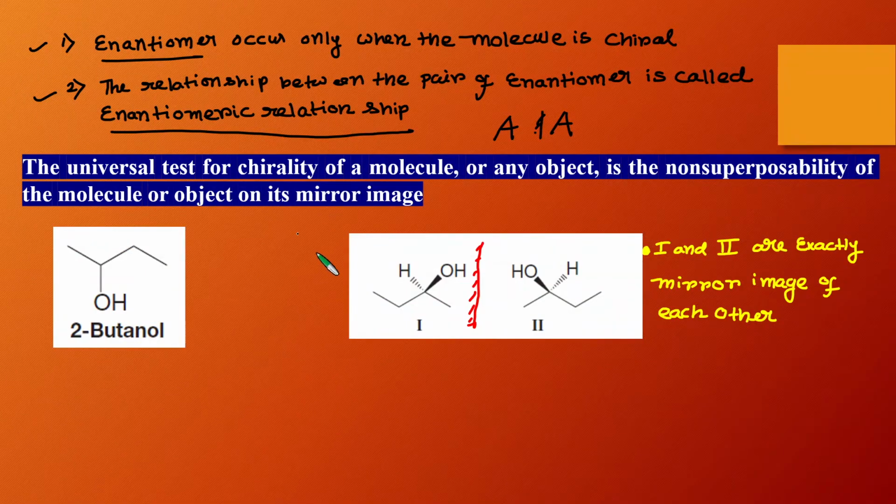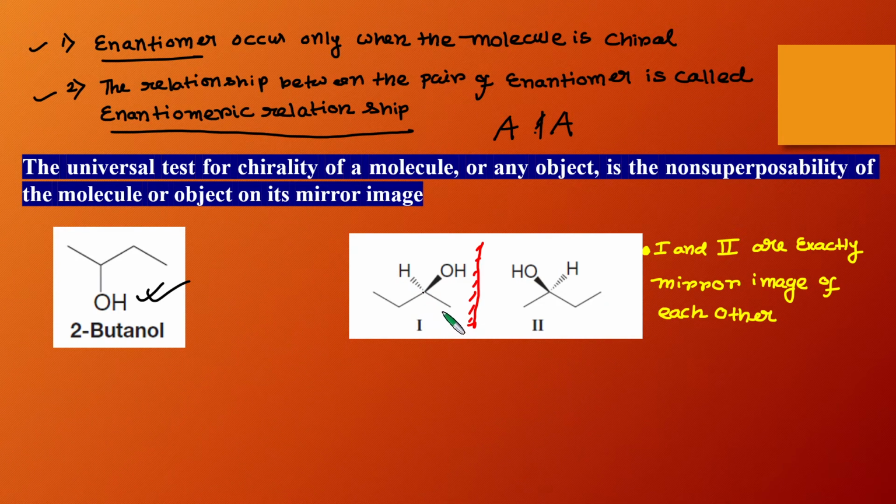So let's try to do this universal test for this compound, that is 2-butanol. This is the three-dimensional structure of 2-butanol. You can see that this solid wedge shows that the hydroxyl group is coming towards us, so this is above the plane, and this dash wedge shows that this hydrogen atom is directed below the paper or behind the paper.